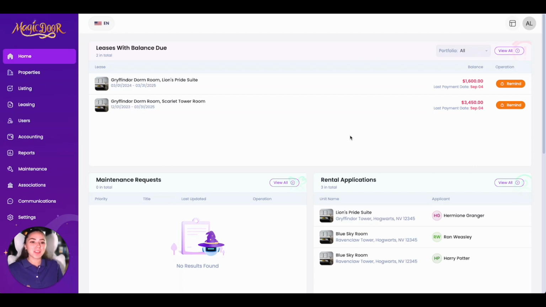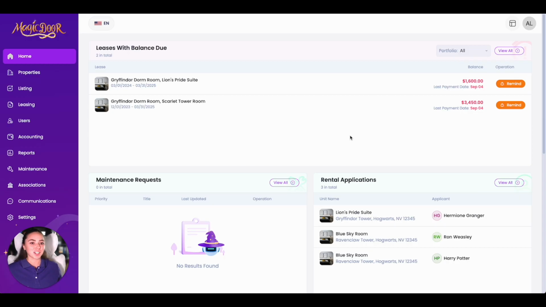And welcome to this first MagicDoor tutorial. Today we're going to be doing a basic overview of the entire software. Later down the line we will have more detailed tutorials of different features and questions that you may have about how to use the software.